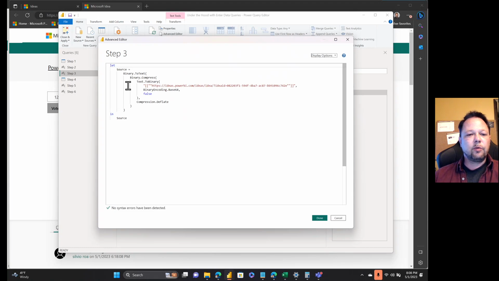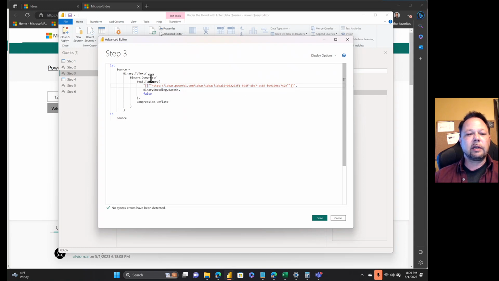Okay, so we just basically have to reverse the steps of how it's taking that stuff that it created, and then just do the reverse essentially. So we're going to do a Text.ToBinary, and again, we've added the brackets and all of that sort of stuff. We have to have double quotes in here because we have a quoted string. So we do a Text.ToBinary of that.